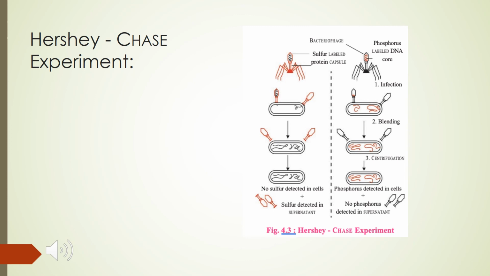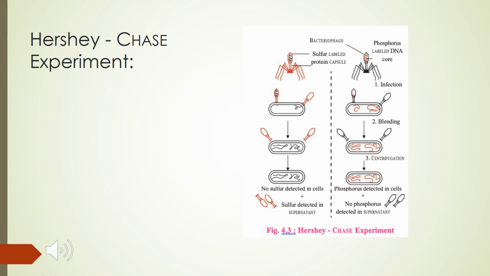So radioactive phages were allowed to infect E. coli bacteria, which were grown on a medium containing normal phosphorus and sulfur. And then the infection proceeded. The viral coats were removed with the help of a centrifuge, and what they saw was that bacteria infected by the virus with radioactive DNA were radioactive, indicating DNA was the material that passed from the virus to the bacteria. Bacteria infected by viruses having radioactive sulfur were not radioactive. So this radioactive phosphorus was passed from the virus to the bacteria.